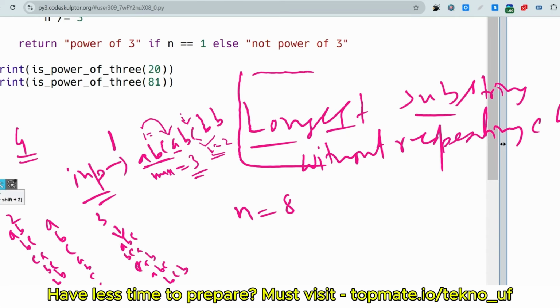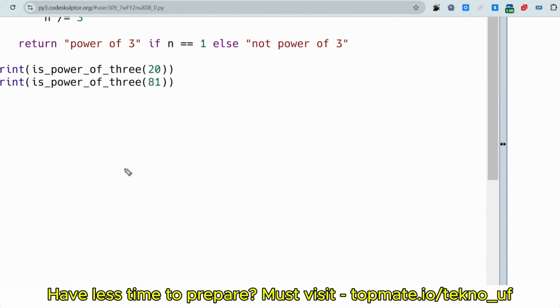Okay, let me share one more example so that it will be easier to understand. Let's say this is the sample input. So what will be the sample output for this case, guys? At first this is a unique character, but when the iteration reaches here, it will check the ASCII value of the previous one, which is the same, 65. So this is already present, we have to break the loop. So the length of the longest substring without repeating characters is 1 and it will be the output. I hope you understood what the task is.